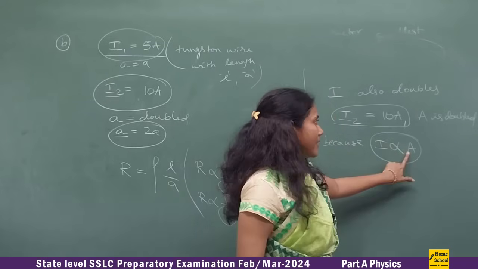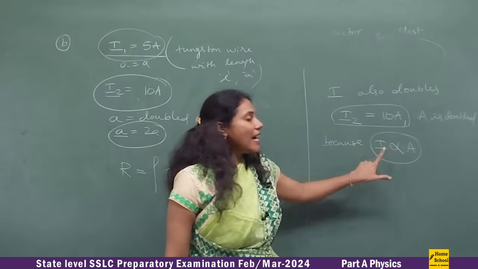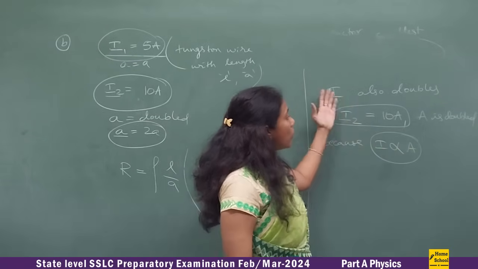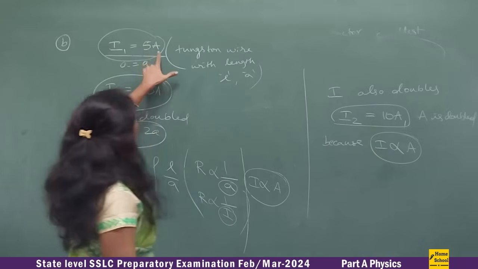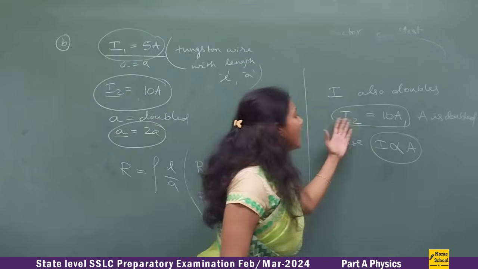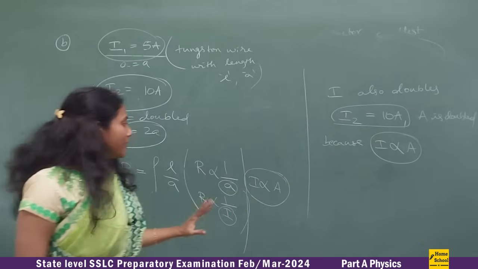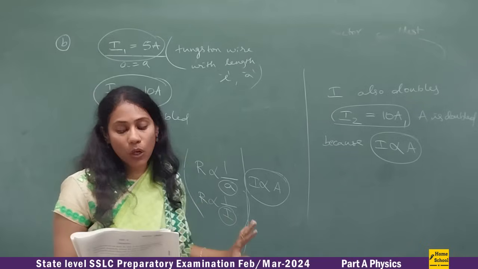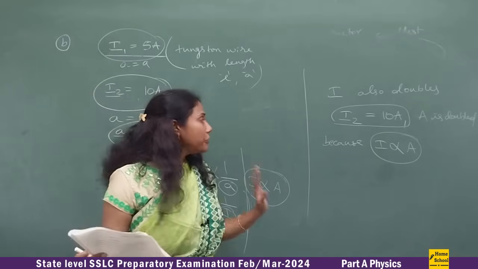As area increases, I also increases. So when you make area double, current also doubles. What is double of 5? 10. You don't need to calculate, you can just write it. I is equal to 10 ampere. This is the logic. So simple. That is all about question number 12.